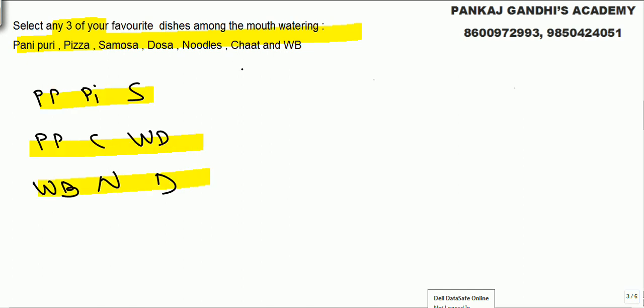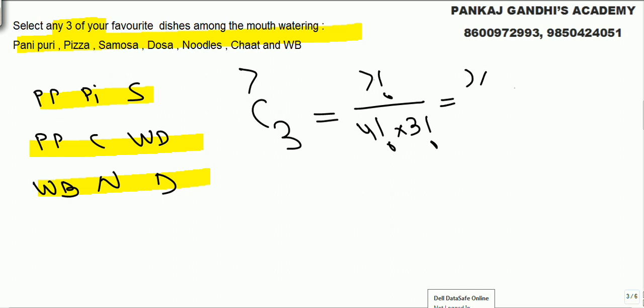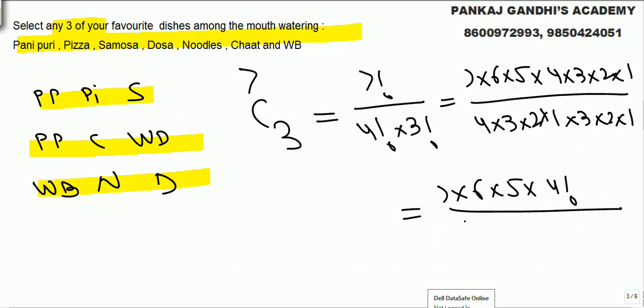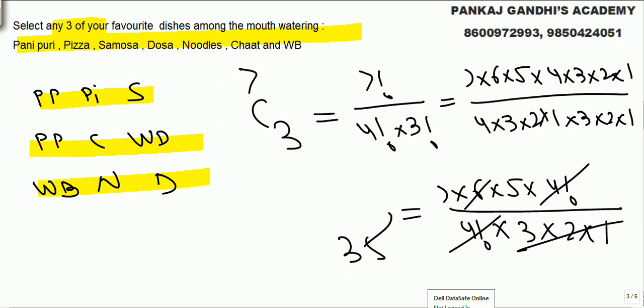So simply what we do is, out of 7 dishes, select any 3: 7 factorial upon 4 factorial into 3 factorial. 7, 6, 5, 4, 3, 2, 1. A bit of shortcut we'll talk now. 4, 3, 2, 1, 3, 2, 1. So later on what you should start doing is, now 7, 6, 5. We know this 4, 3, 2, 1 will get cancelled, so write it as it is, 4 factorial. 4, 3, 2, 1 will get cancelled. 3, 2, 1 getting cancelled. We get 6 cancelled. 35.